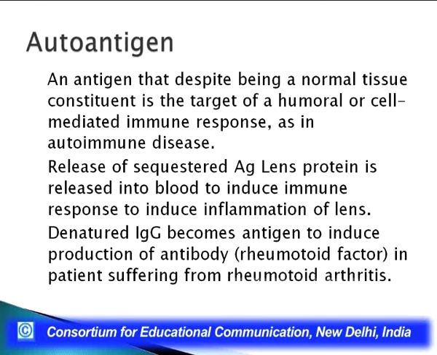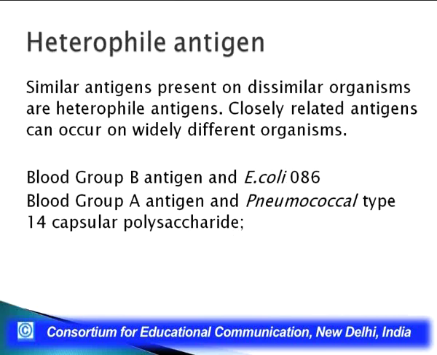Another example is the denatured IgG. IgG is a normal antibody, but if it gets denatured, it becomes antigenic and it induces production of an antibody, and it becomes a rheumatoid factor in patients suffering from rheumatoid arthritis. This denatured IgG is called a rheumatoid factor because it is acting as an antigen, an autoantigen, and the body is producing an immune effect against this denatured IgG. So, it is our own tissue, but the body is producing an effect against it. Such antigens are called autoantigens.